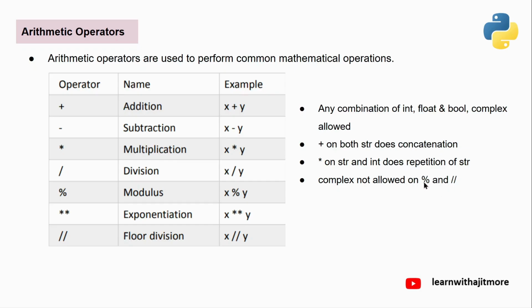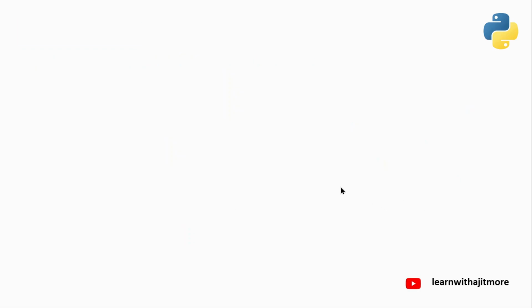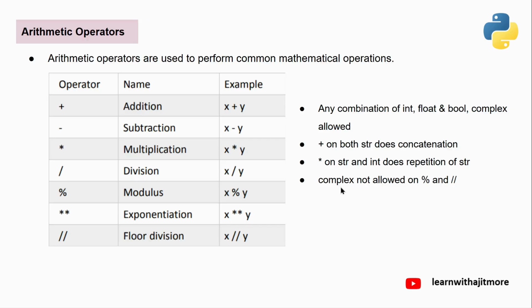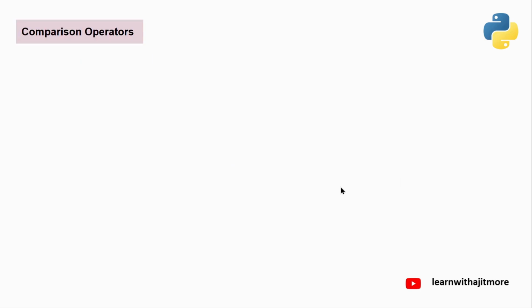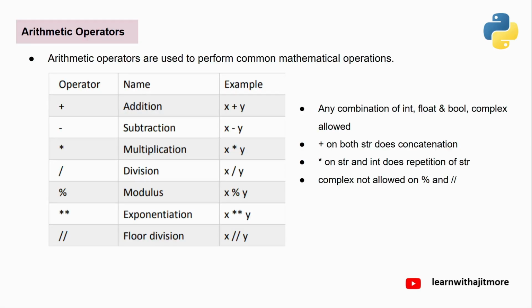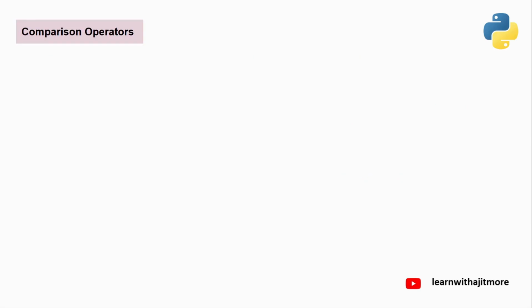It is mathematically wrong, I guess. Mathematically you cannot get a remainder of one complex number with another. We will not go into more mathematical proofs because our main intention is to learn the language, isn't it? Instead of going in depth about math proofs. Okay, but can you give me quick confirmation that all the arithmetic is clear to you? Yes, sir. Okay, very good.